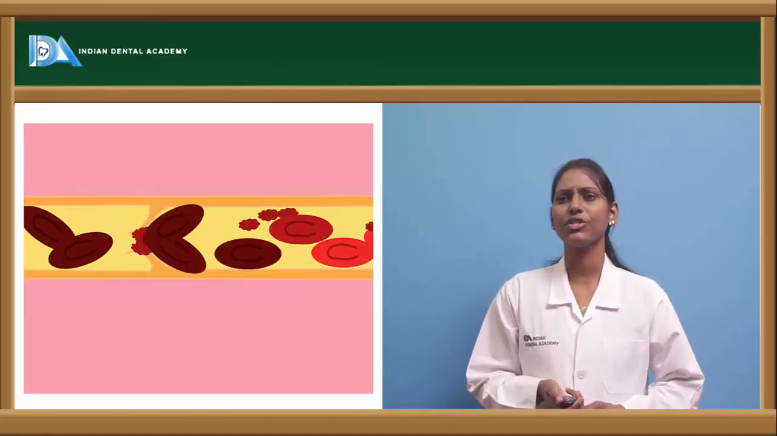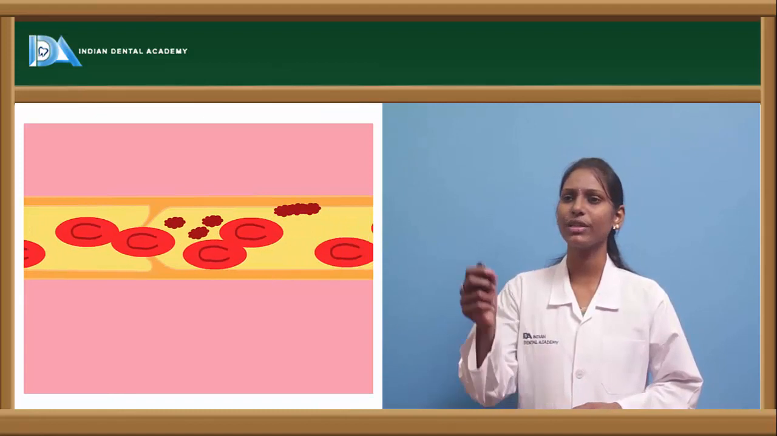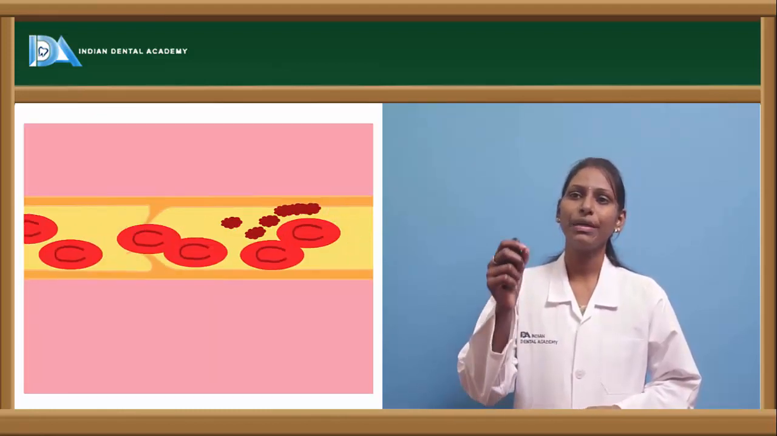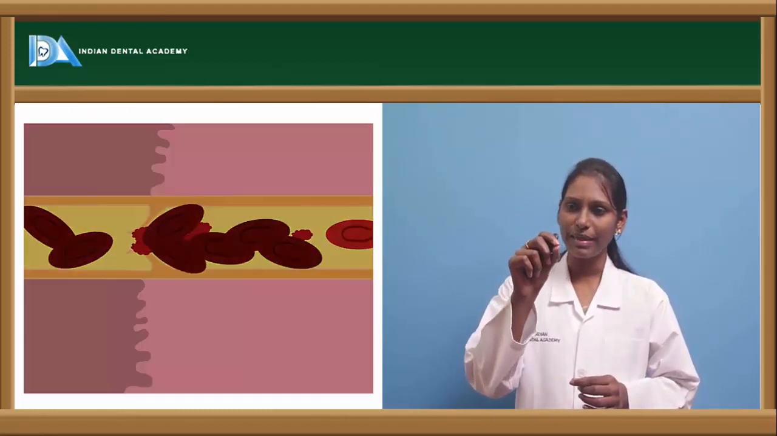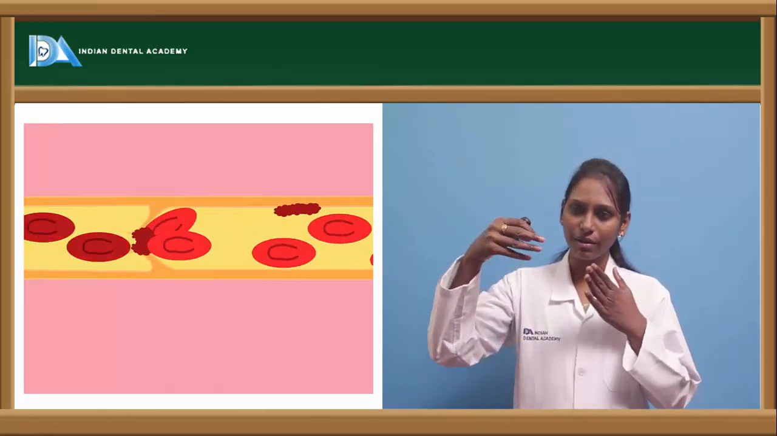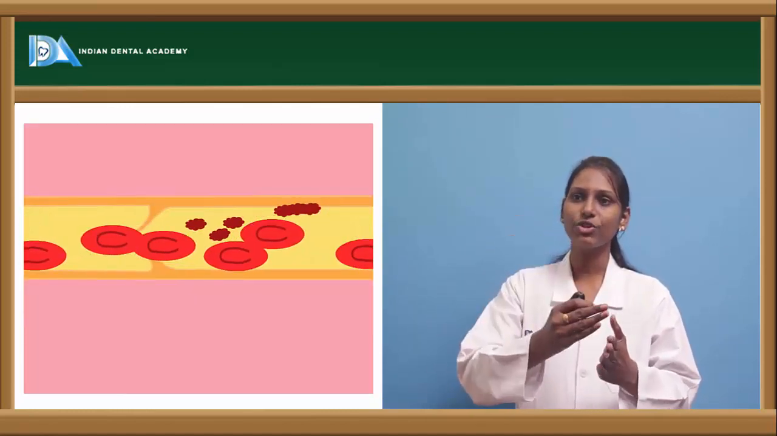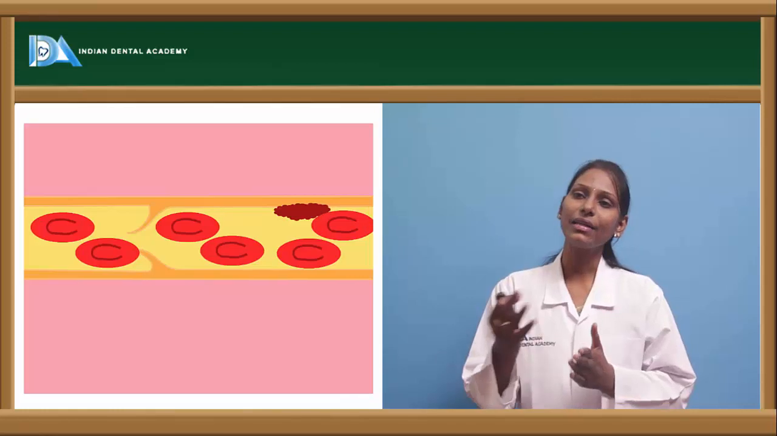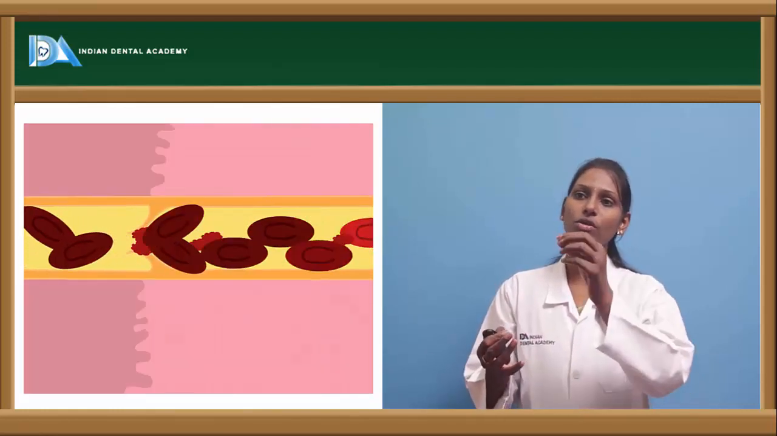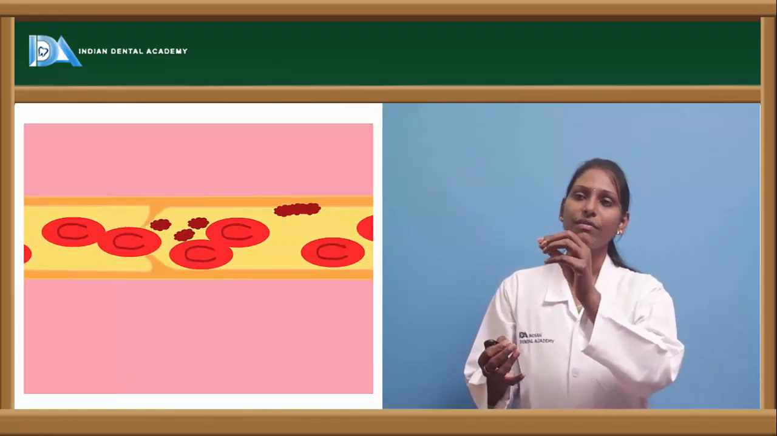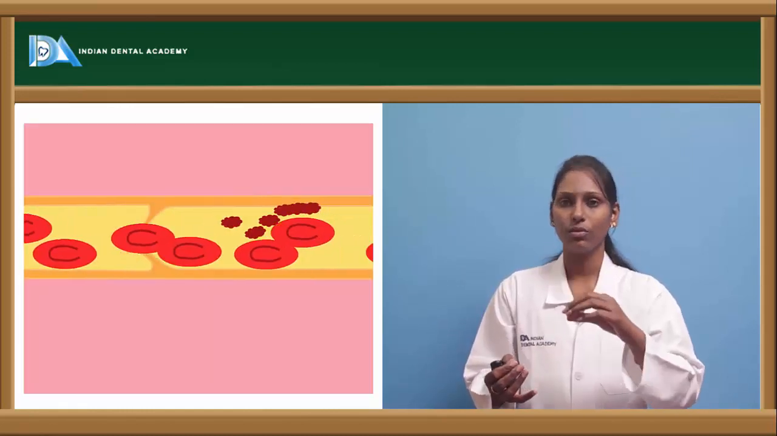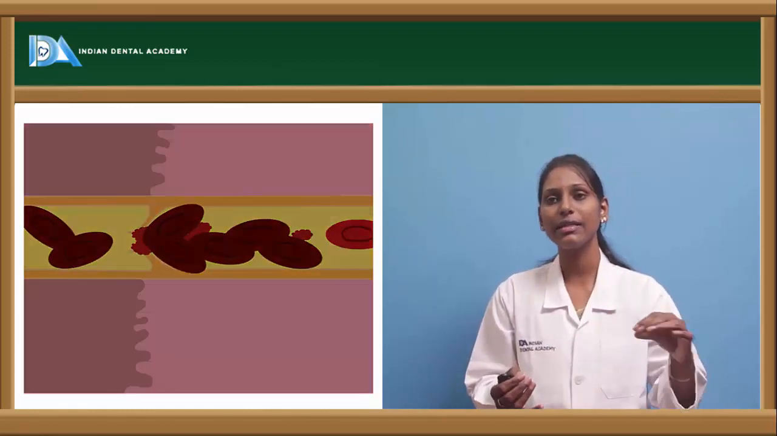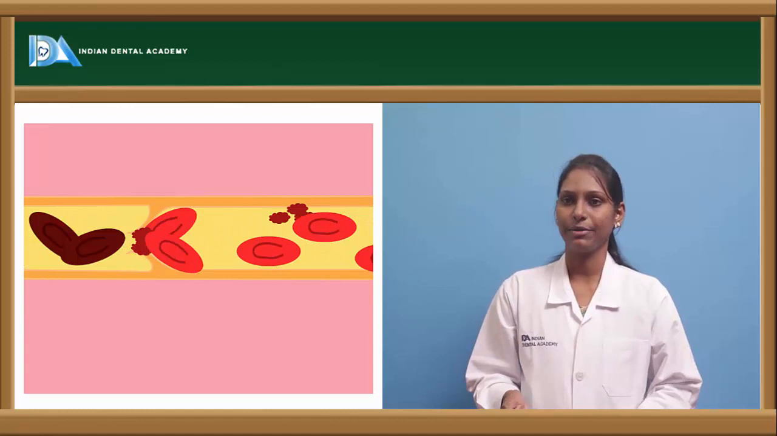So this is an animated picture showing the flow of blood in the vessels. But as there is a narrowing of the blood vessel, the flow of the blood is restricted through the side. It can also further lead to thrombosis because of the plaque material occluding the blood vessel, thus resulting in obstruction to the flow of the blood.